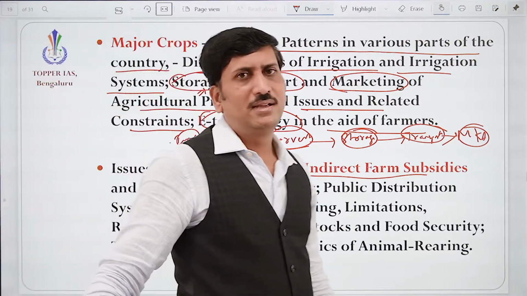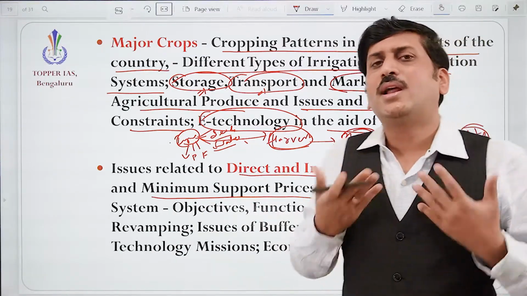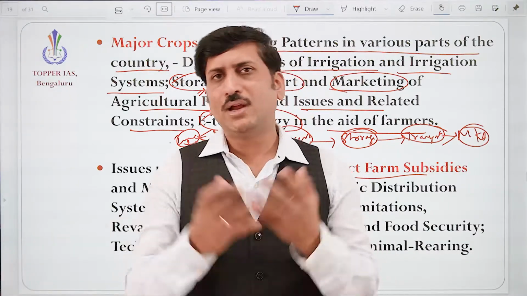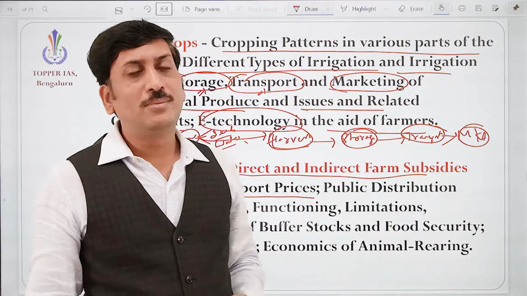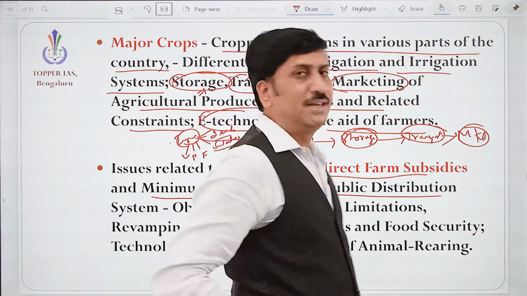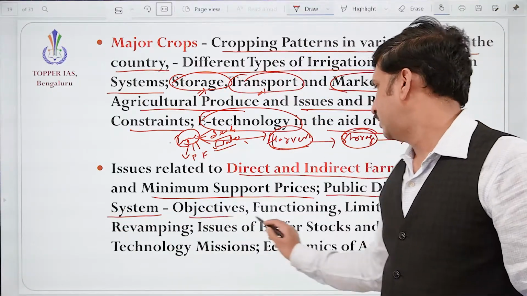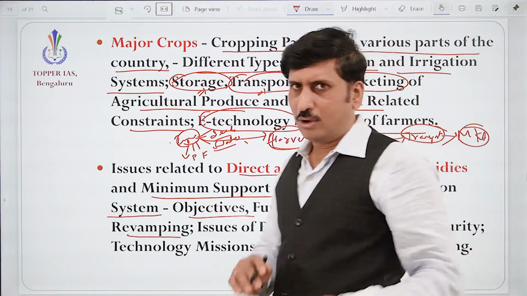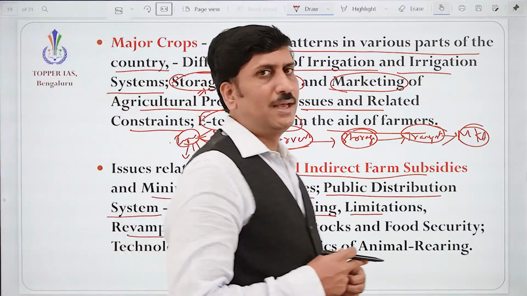And right now I said the government is assuring that it will purchase from you. So as a government, what do I have to do with that purchase? After procuring so much from the farmers, what do I have to do with rice and wheat? Yes, it is a socialist country and the government has the responsibility to distribute food to the people, correct? So that is through the public distribution system. What are its objectives, functioning, limitations, and how does it need to be revamped? Yes, the government is providing, correct? The objective is to feed everyone, that is, no one should be hungry, correct?